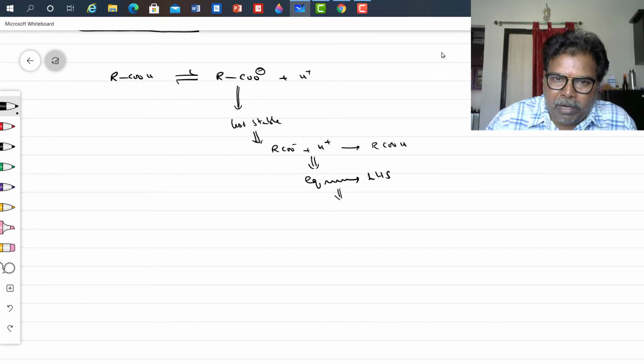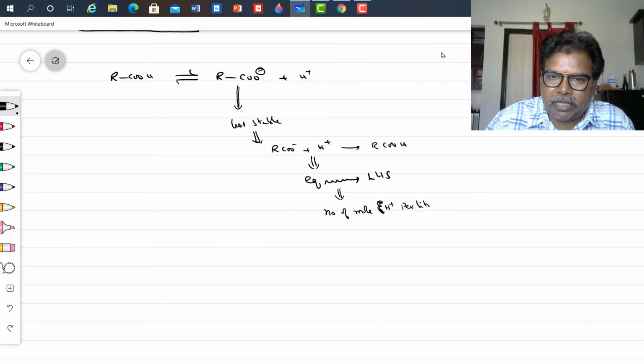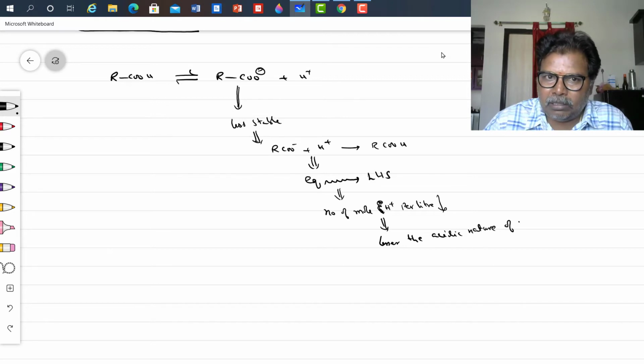If the equilibrium shifts towards the left hand side, the number of moles of H plus ions per liter decreases. Hence, lesser the acidic nature of the acid.